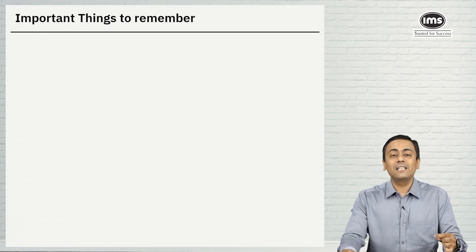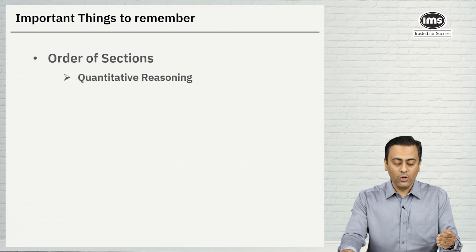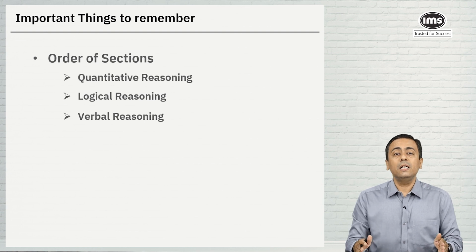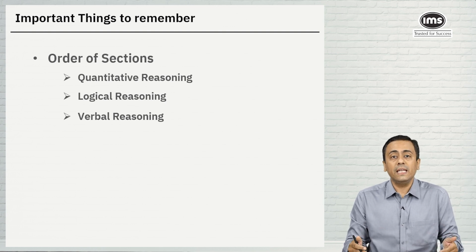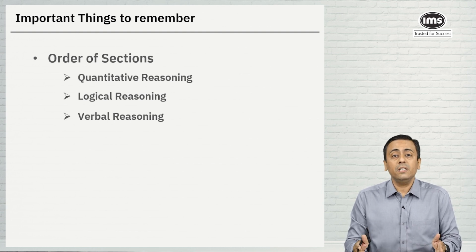Now, a few important things to remember. Order of sections: this year, NPAT 2024, the order of the sections was fixed. By default, the first section was quantitative reasoning, followed by logical reasoning, and the third section was verbal reasoning. Now, it is very important to understand that you cannot navigate all 120 questions when the paper starts with quantitative reasoning. Once the paper starts with quantitative reasoning, if you want to go from the quantitative reasoning section to the logical reasoning section, the student needs to submit the quantitative reasoning section and then he would be allowed to go to the next section.